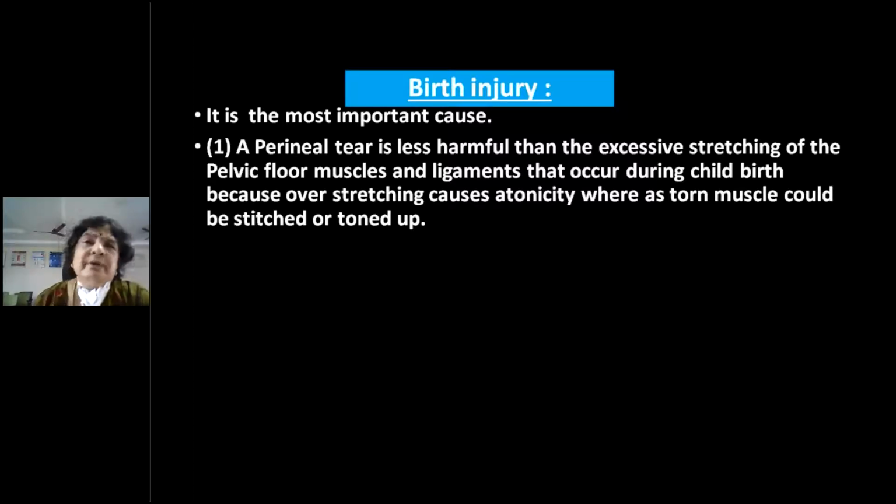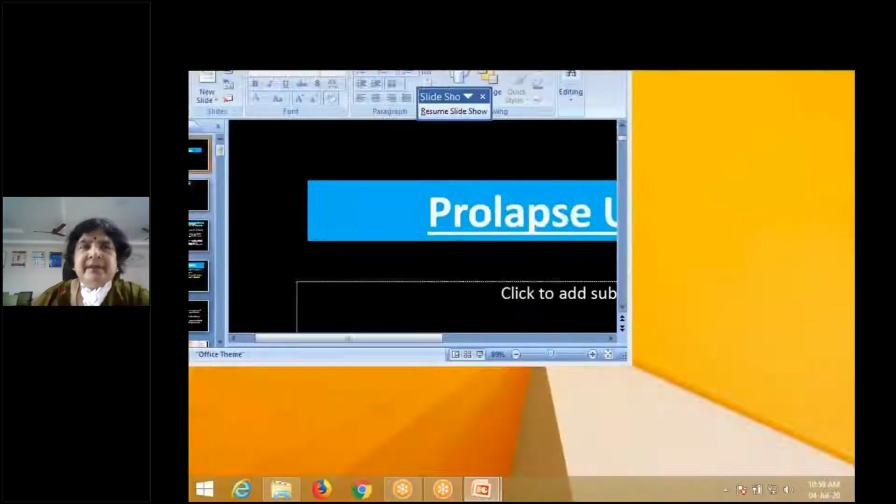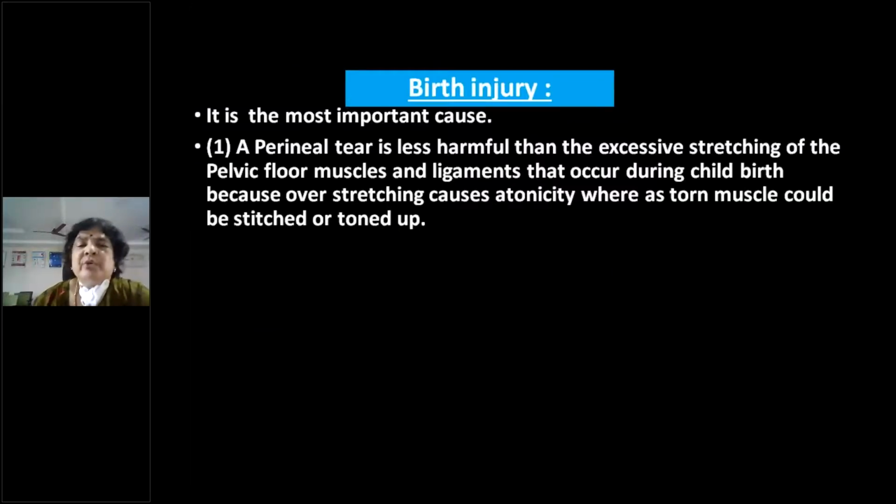Whereas if the muscle is torn, we can nicely suture it, and then the tone can be regained. So don't hesitate to give an episiotomy whenever you find that there is a rigid perineum, or it is a large baby, or the patient is not cooperating, elderly gravida, obesity, rigid perineum, large babies. So give an episiotomy.